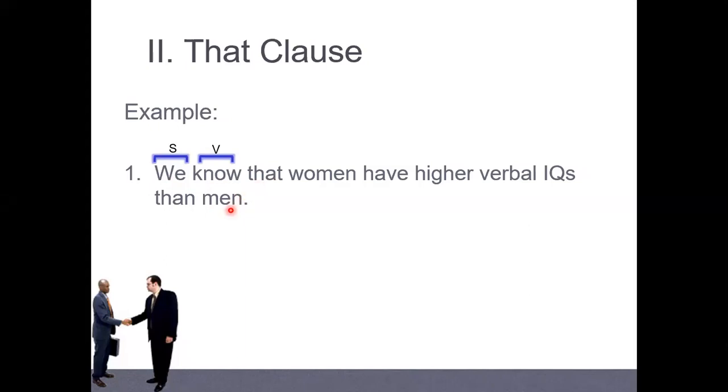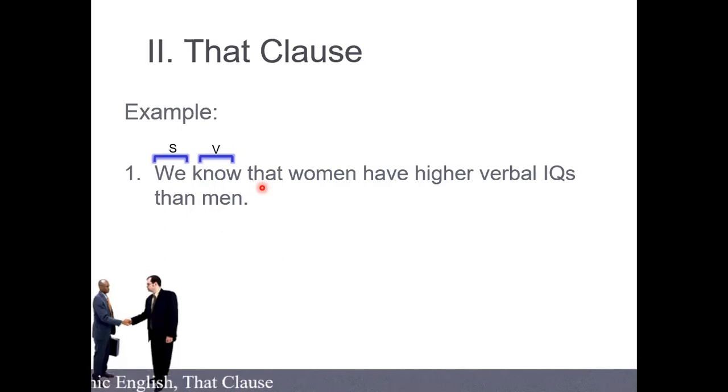And it functions as what? Do we call it subject or what? It starts after the verb, so it is an object. Is it a direct object or an object complement?